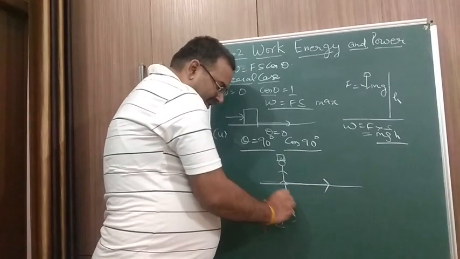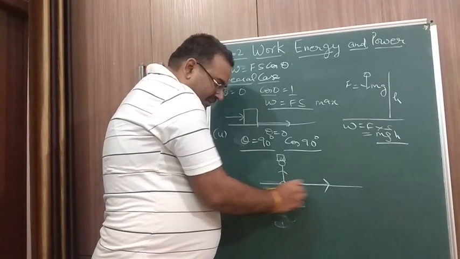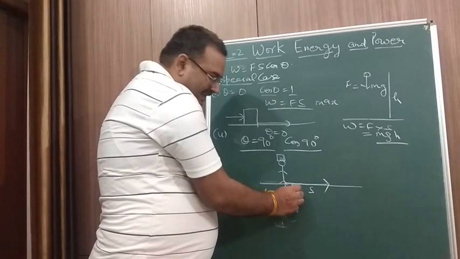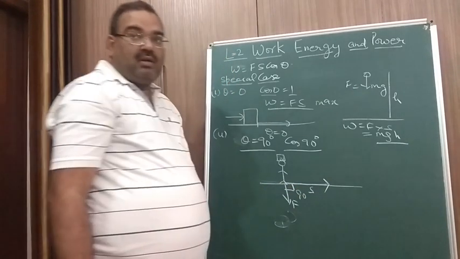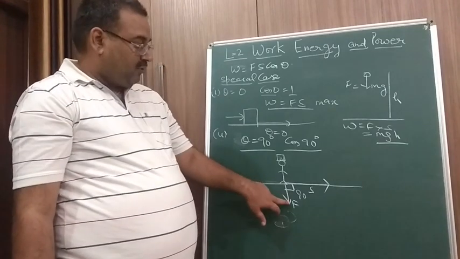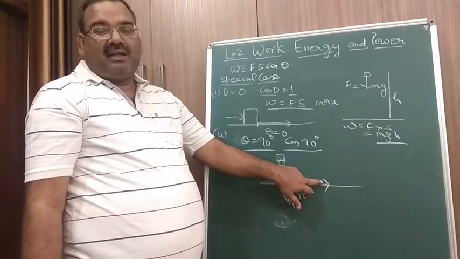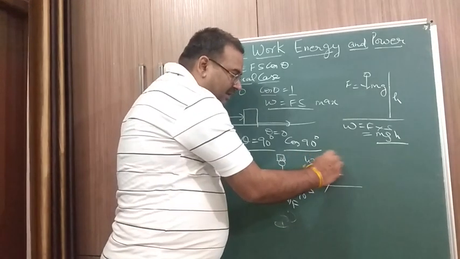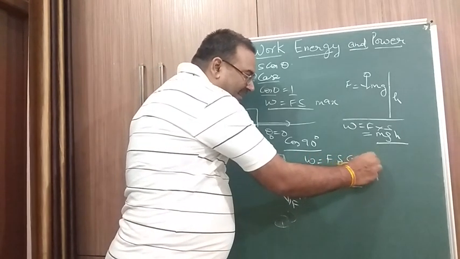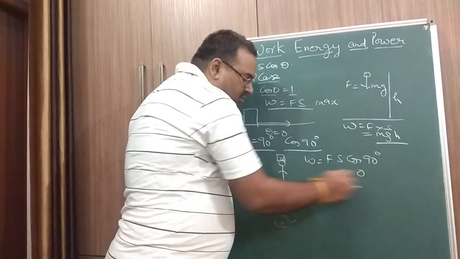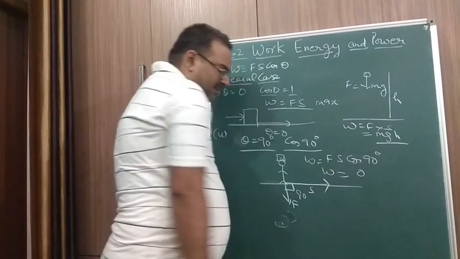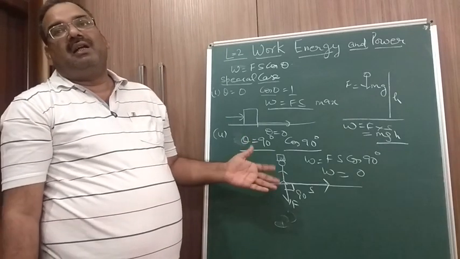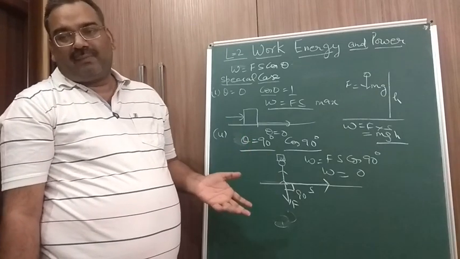So weight is acting in this direction. The angle between the displacement and the force is 90 degrees. Now work done equal to Fs cos 90, and cos 90 is 0. So W is 0. It means that the coolie, when he carries a load over his head, does no work.